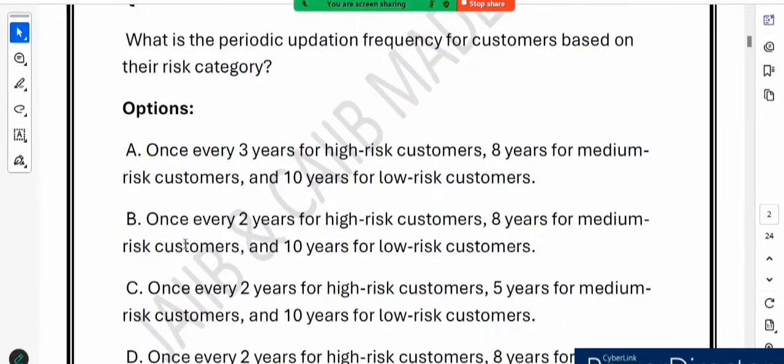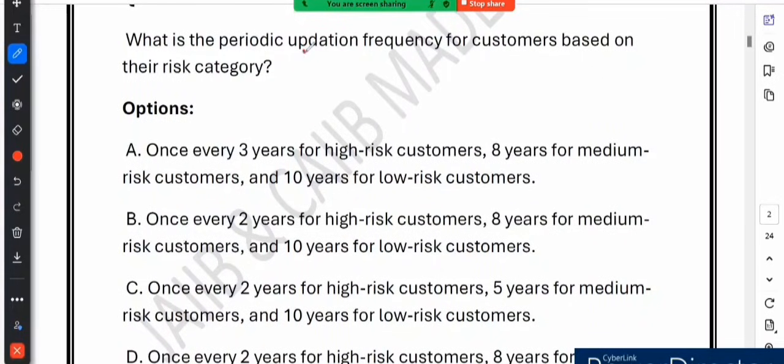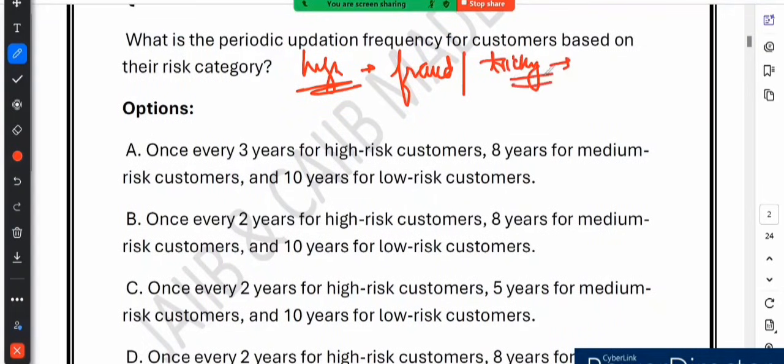The bank classifies customers into 3 categories: high risk, medium risk and low risk, based on how risky their transactions are. Depending on the category, the bank must regularly update their record. Let's look at the time frame for each. First, the high risk customer. These are the ones the bank keeps a close eye on, because their transactions could be tricky or prone to fraud. For them, the bank updates their information every 2 years. Simple to remember, high risk is equal to 2 years.